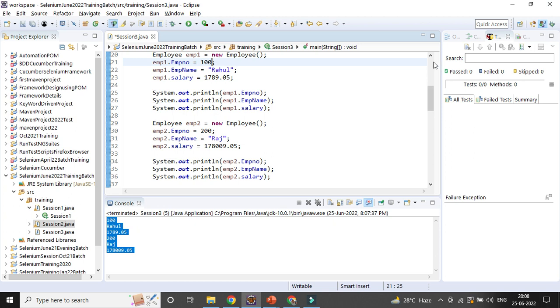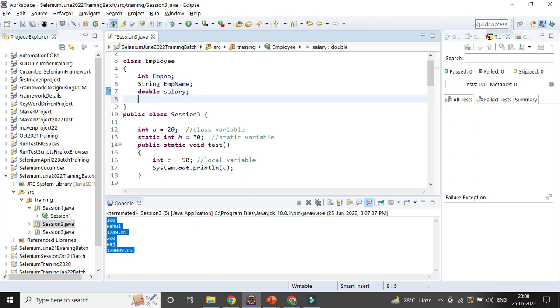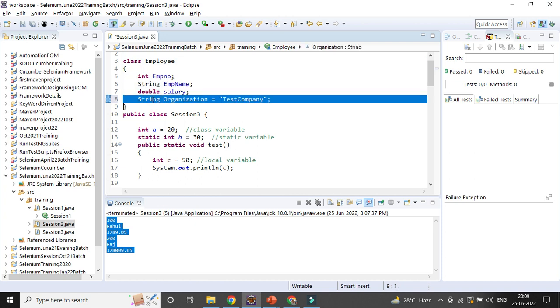Yeah, whatever variable you need to define here, you can define at the class level. In case some of the variables, say string organization, suppose it is common, right? Suppose I am giving test company, then I can define the value, because that is common. It will not change for that particular employee class, so I can define the value here. And whatever variable you want to define, you need to define at the class level.